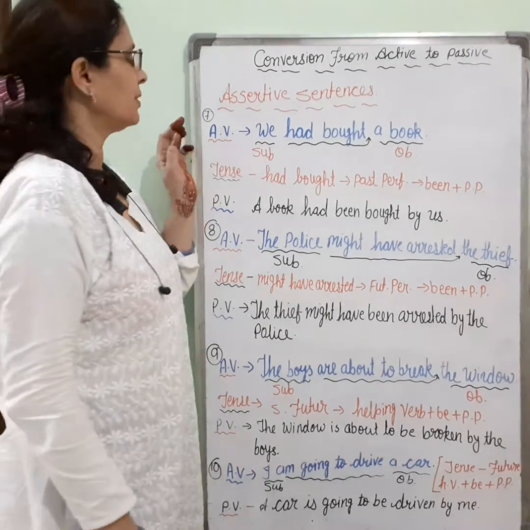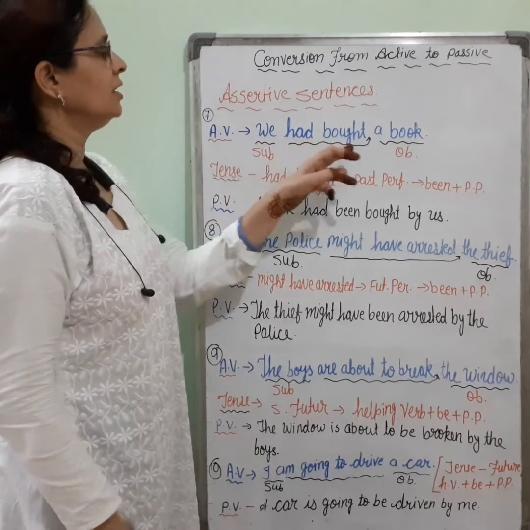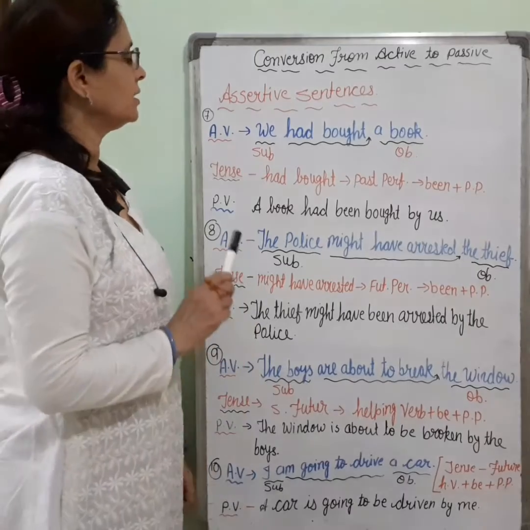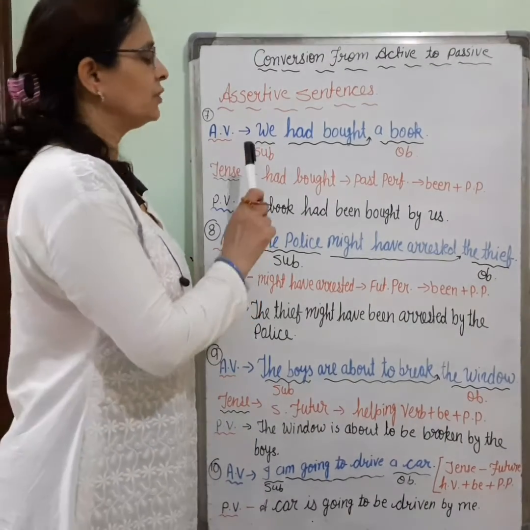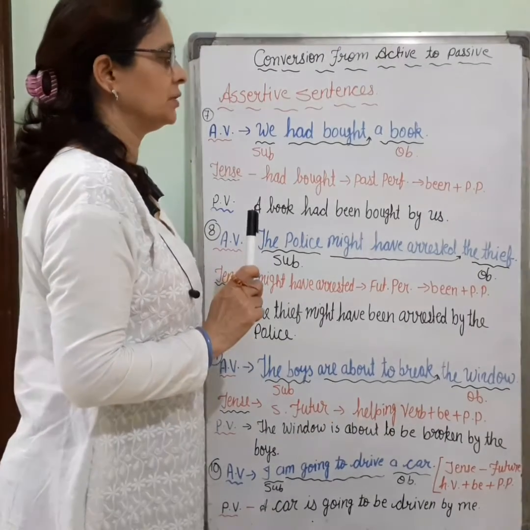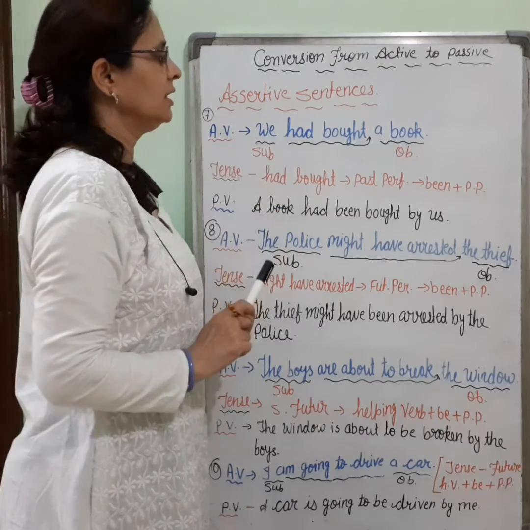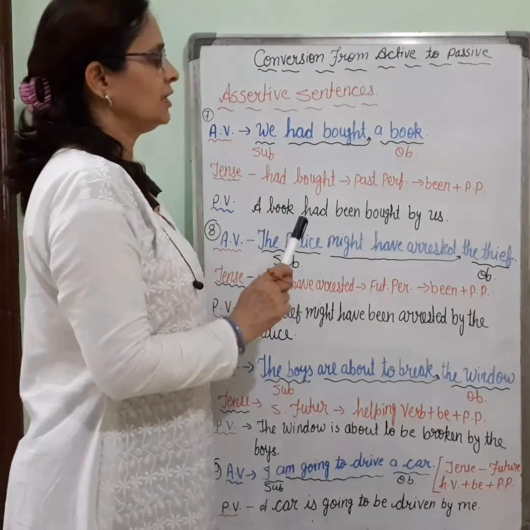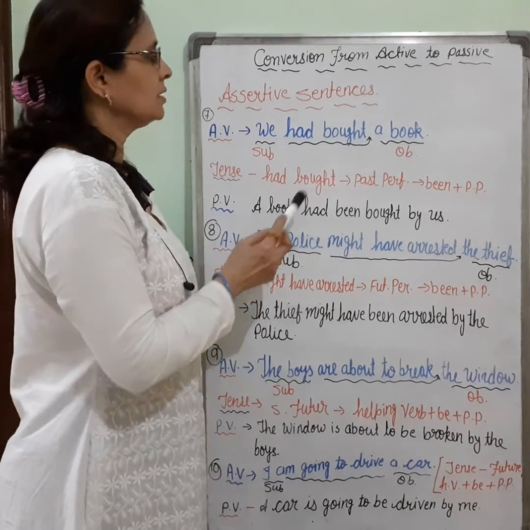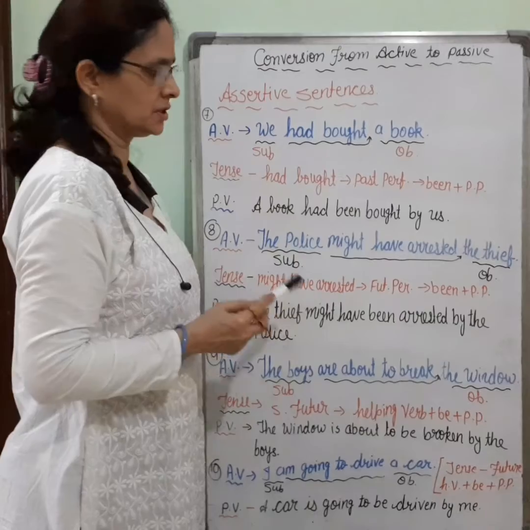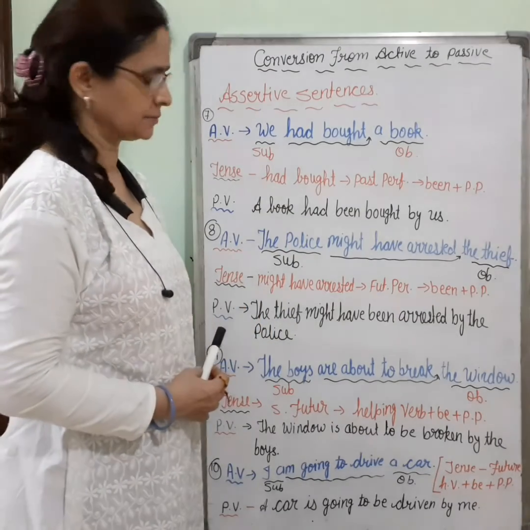Now the next example is of the active voice I have taken: we had bought a book. Here we is the subject, and the book is the object. I would like to tell you that we changes into us, as I told you in the last video. So the tense here is had bought. It is past perfect tense. We have to use been plus past participle for the passive voice: subject into object and object into subject. That time: a book had been bought by us.